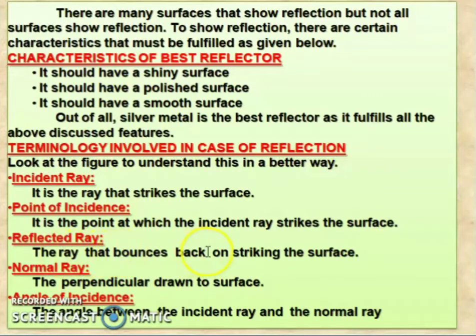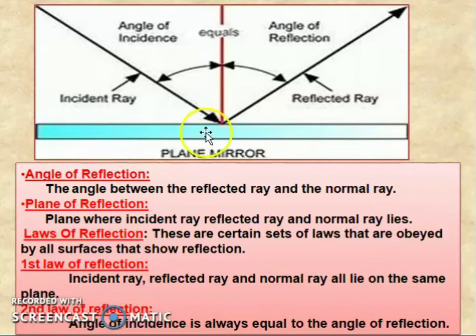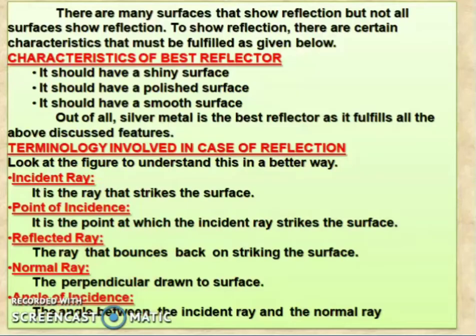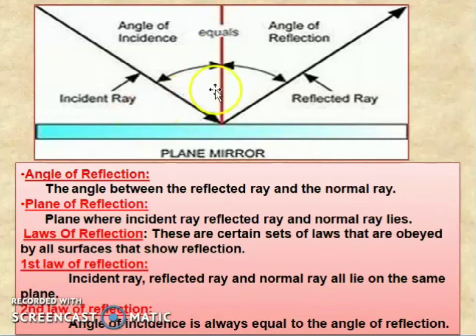Next is the reflected ray. The ray that bounces back on striking the surface we call the reflected ray. So you can say this is the reflected ray, bouncing back. Next is the point of reflection, the point at which the ray gets reflected back. Next is the normal. The perpendicular drawn to the surface we call the normal. So this is the normal. Okay.